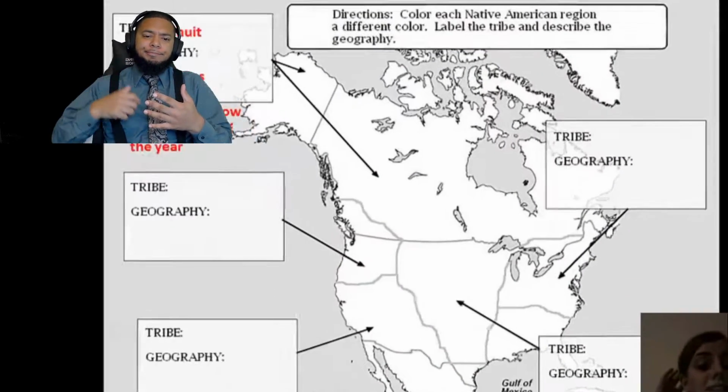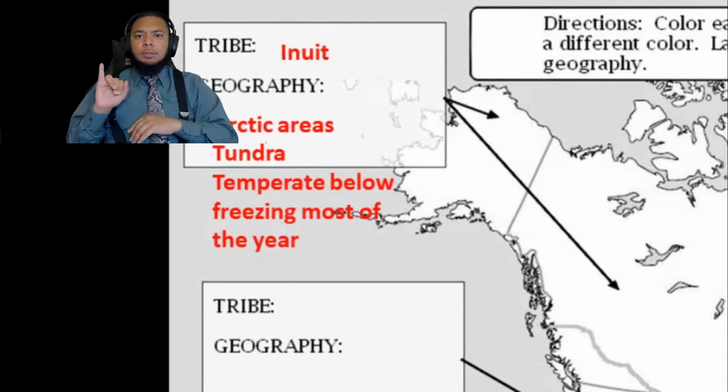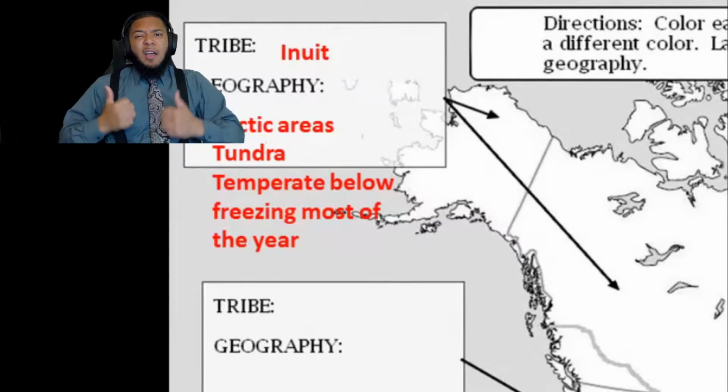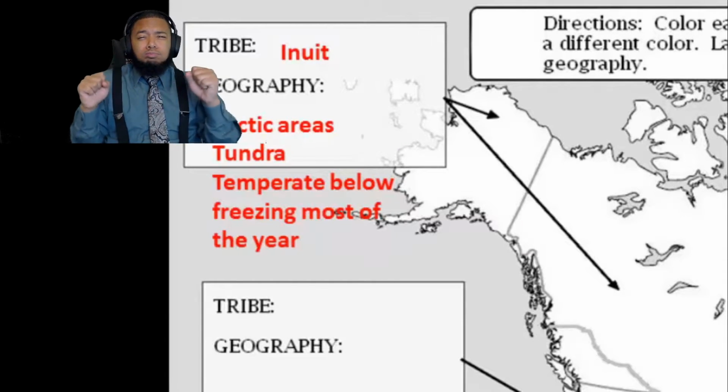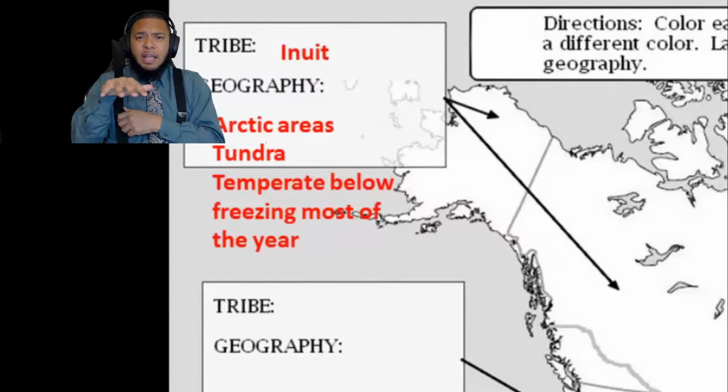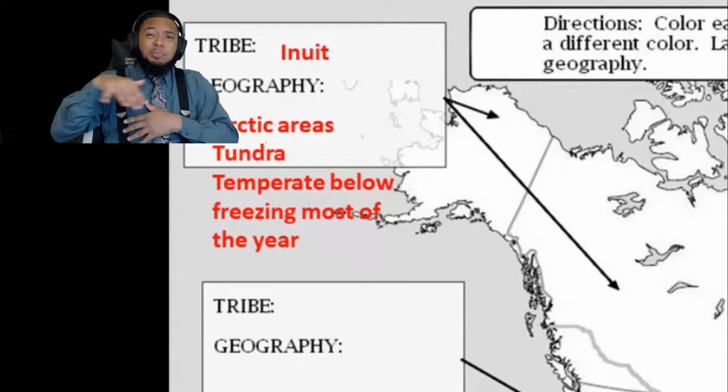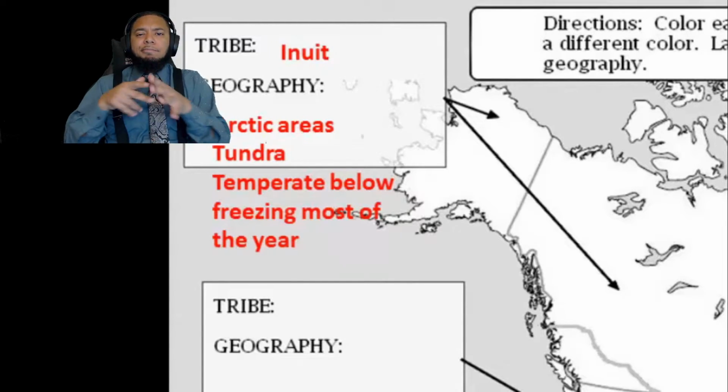First tribe we're going to talk about is the Inuit. The Inuit live in what is now Alaska and northern Canada. These are Arctic areas, so they're really cold. They're characterized by a tundra, which is an ice desert. And the temperature is below freezing most of the year.